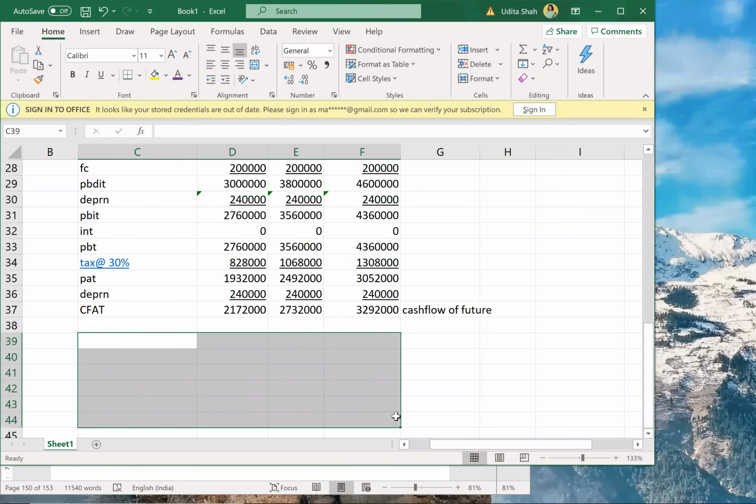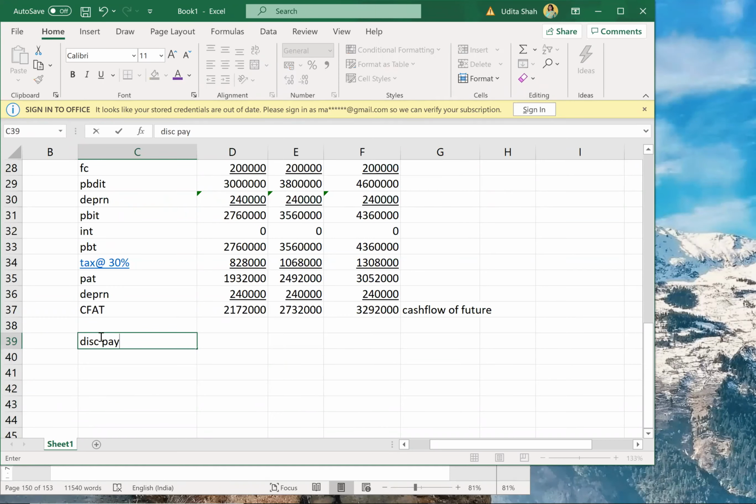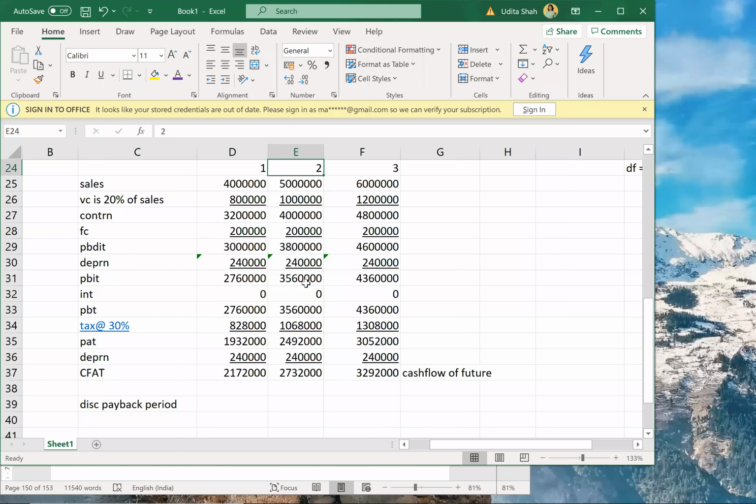So now let us calculate my discounted payback period. See if everyone has understood CFAT calculation. If there is any doubt, you can ask me. I can explain it once again. No problem.